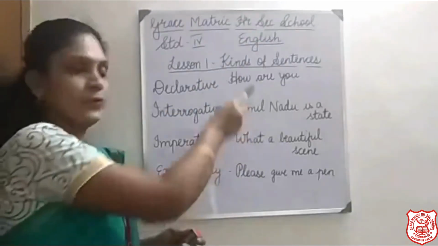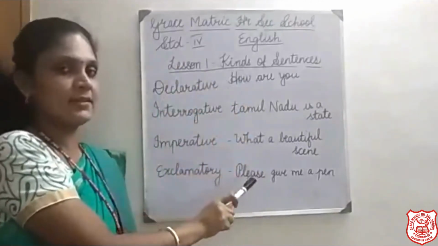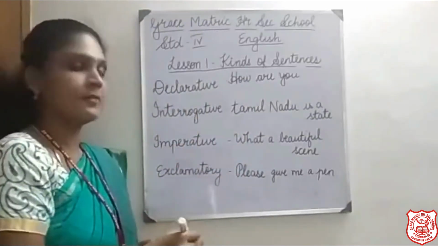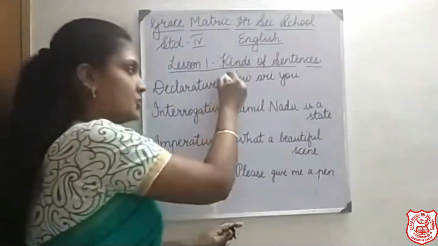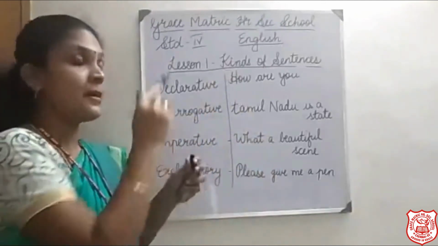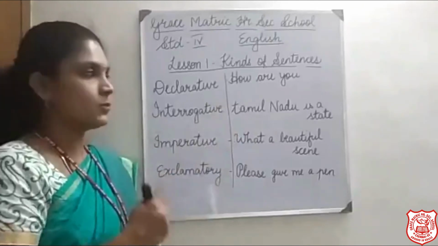Okay. I've given you a few sentences. I've made some mistakes in those sentences, and you have the kinds of sentences on the other side. Now you are going to match the sentences with the correct type of sentences by correcting the mistakes that I have done. So now the first one.